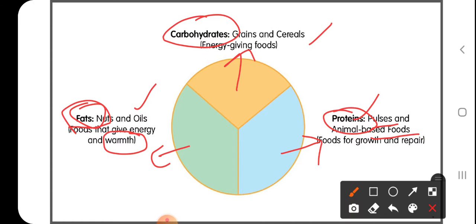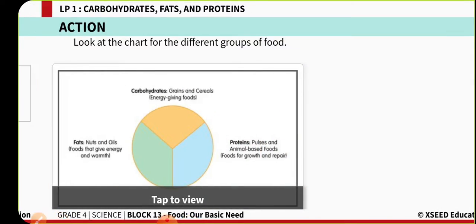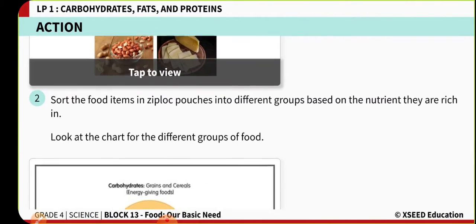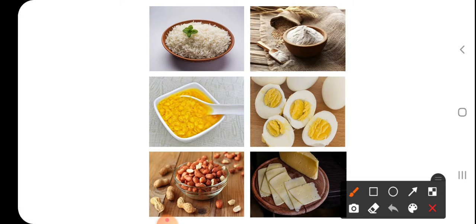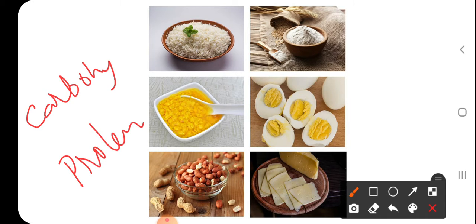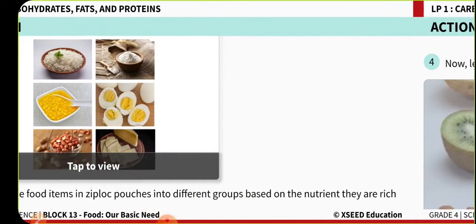Now, the pictures that you have seen here, we are going to categorize them according to which food group they belong to, whether they belong to the carbohydrate group, the protein group, or the fat group. To do this division, let's see a small video, children, so that you can easily divide these food pictures into different nutrient groups.